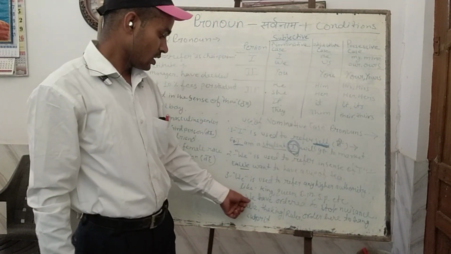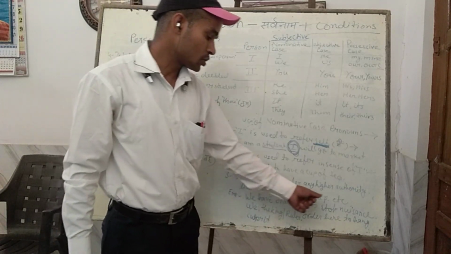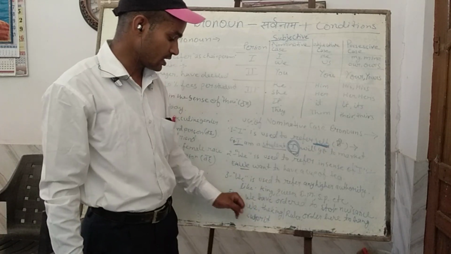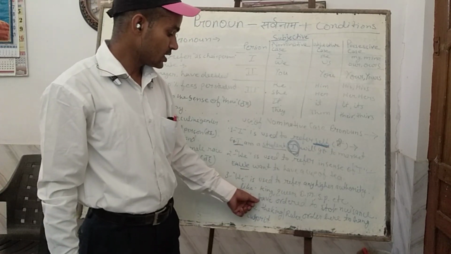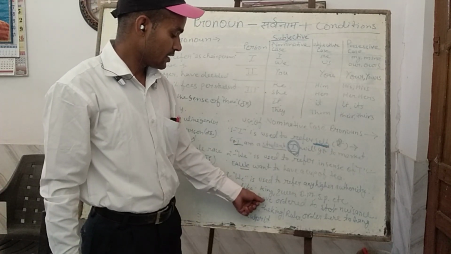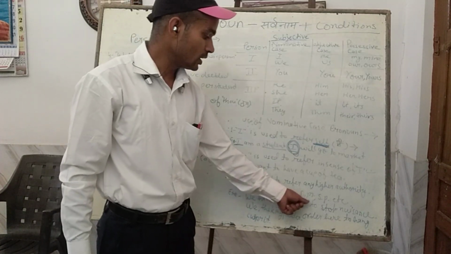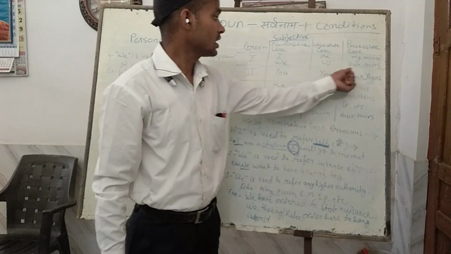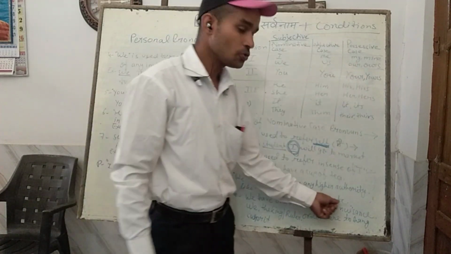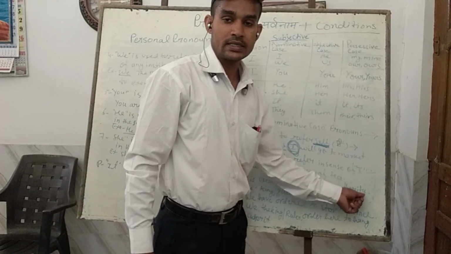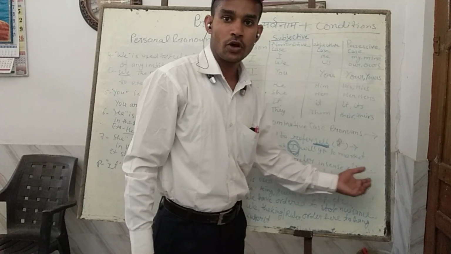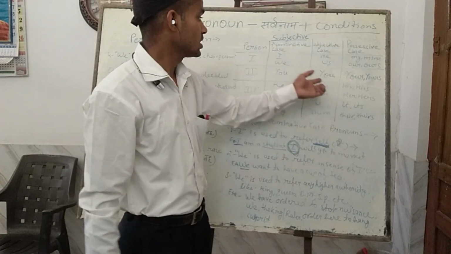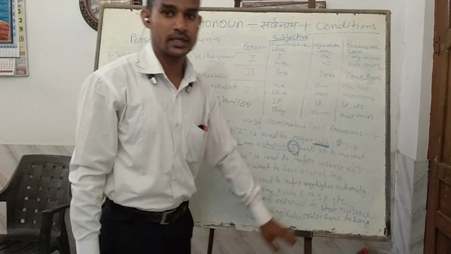"We have ordered to stop nuisance": here "we" is used for the higher authority. If the higher authority says "We have decided to increase our salary", here "our" is used to increase our comfort, or to give relief to us. We, our, us, etc. will be used here in the same way.